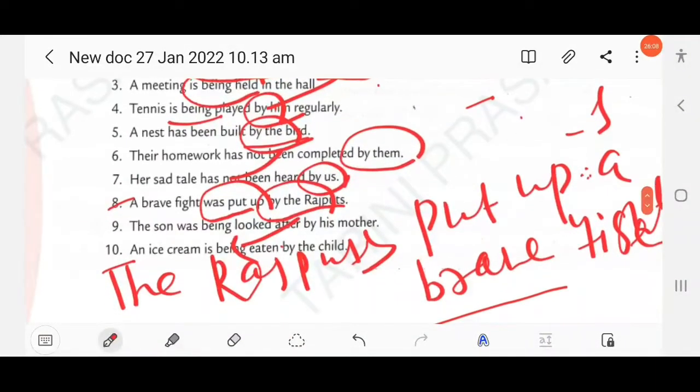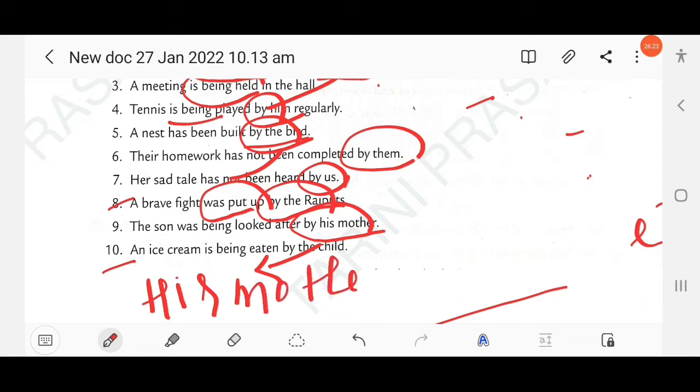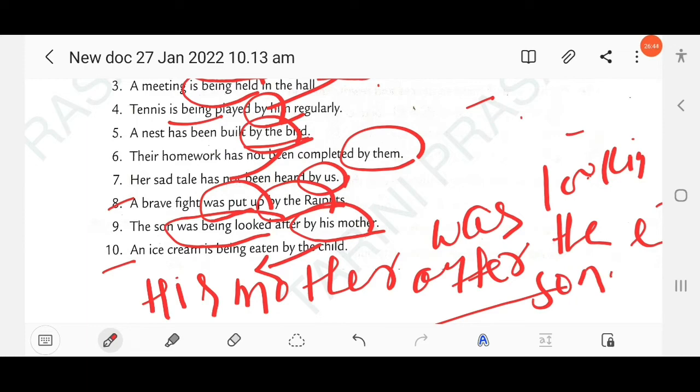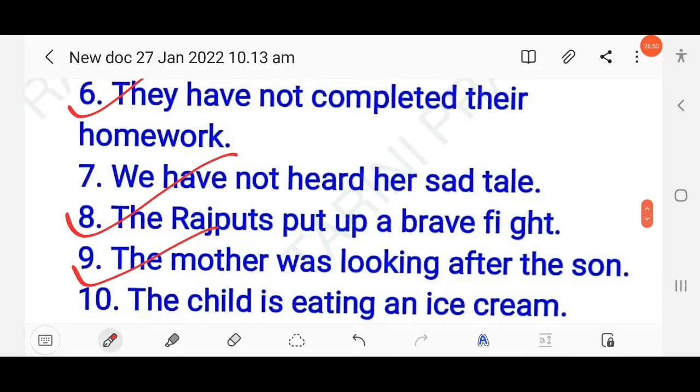Then next question here. The son was being looked after by his mother. By agent, his mother, so it becomes the subject in the active voice. His mother, you know here past progressive is used. His mother was looking after the son. Right? The mother was looking after the son. So here the answer, the mother was looking after the son.